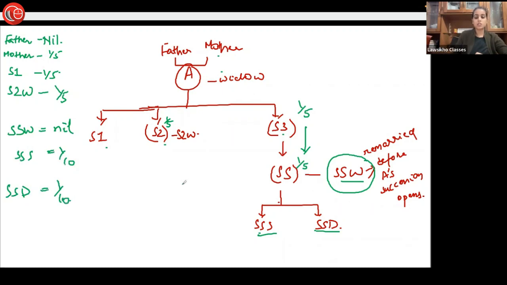Any doubt in this illustration? This illustration is infused with the concept of disqualifications that we studied in the previous class, right? Anybody who is not clear about the division of property that we have done in this illustration?